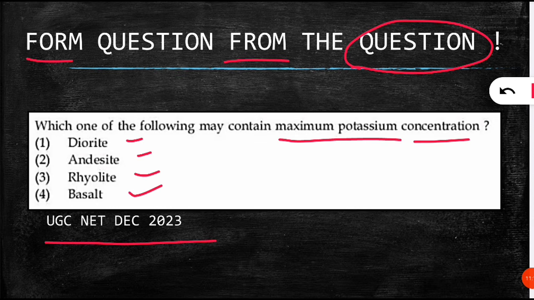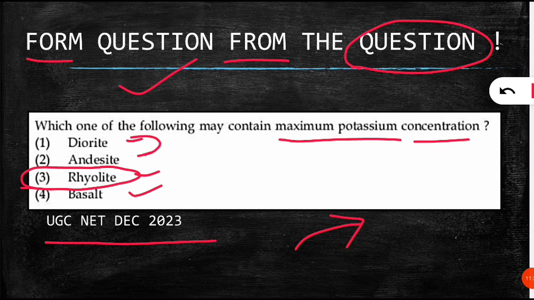So here I will wait for a few seconds in order to check your preparation level. So here, what will the correct option be? It will be option 3, rhyolite. So if you know the answer, you should not skip on to the next question. What you have to do? You have to form questions. Yes, how do you have to form them?